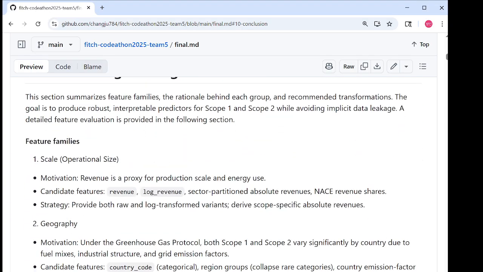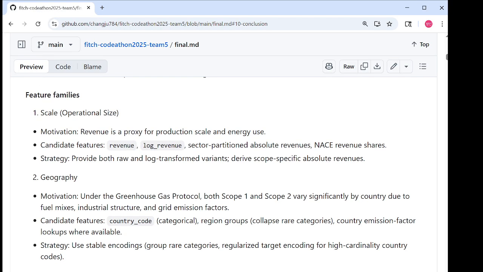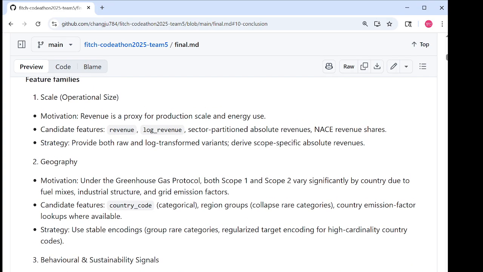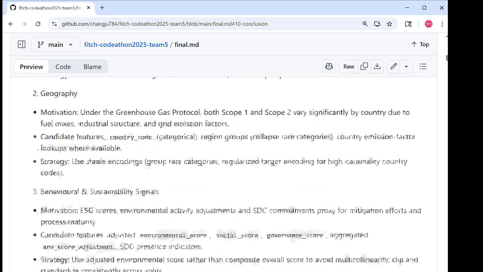After understanding the targets, we started building three main feature groups. First, scale features, proxied by total revenue and sector-wise revenue. Geographic features, such as country and region. And lastly, behavioral and ESG features. These are the main categories from which we established a set of hypotheses that we then tested through EDA for future modeling decisions.